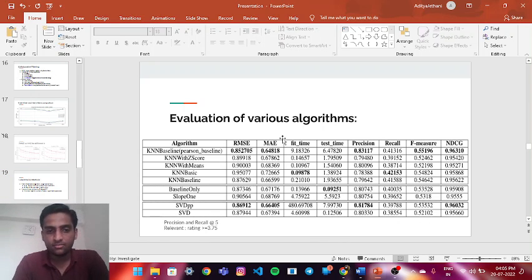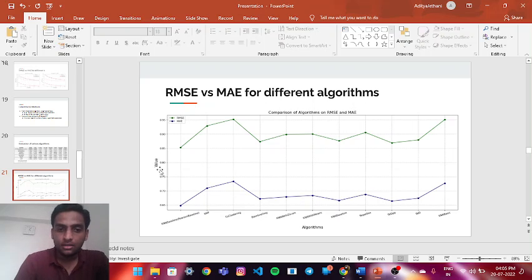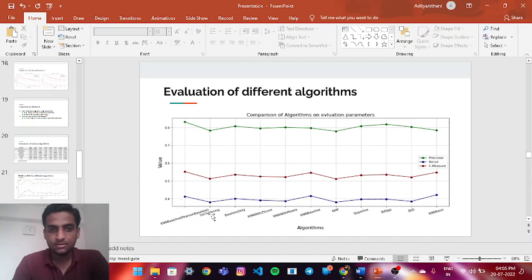These are all the models which we are using in the Python program. Evaluation of various algorithms. These types of algorithms can be used, and we are working on the major algorithms like KNN baseline, KNN with Z-score, KNN with means. Now coming to the RMSE and MAE things, the value will increase in such a way that algorithms accuracy can be seen here. The more algorithm we apply to the model to learn it, to teach it, and to understand it, the more accuracy will rise.